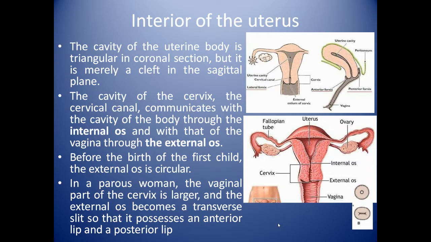Before the birth of the first child, the external os is circular. In a parous woman, the vaginal part of the cervix is larger and the external os becomes a transverse slit so that it possesses an anterior lip and posterior lip.